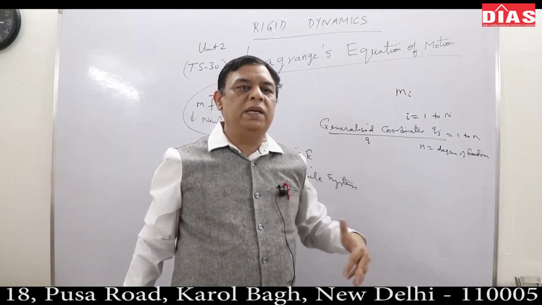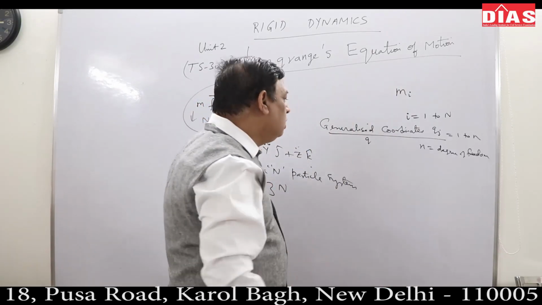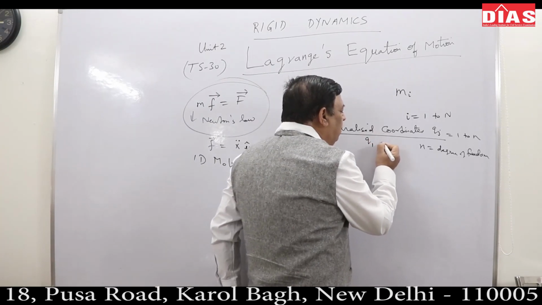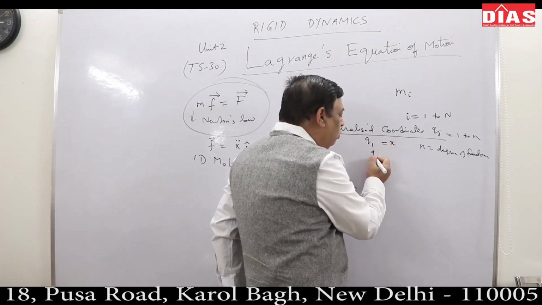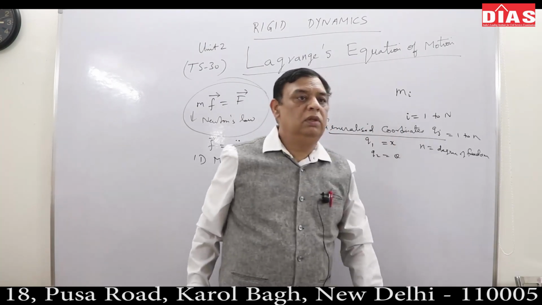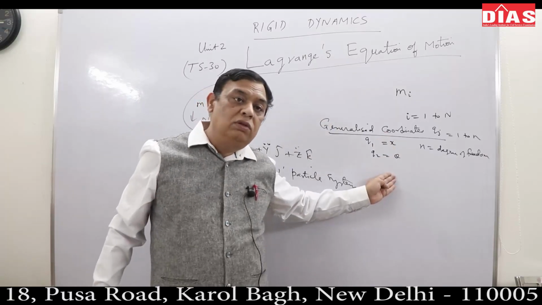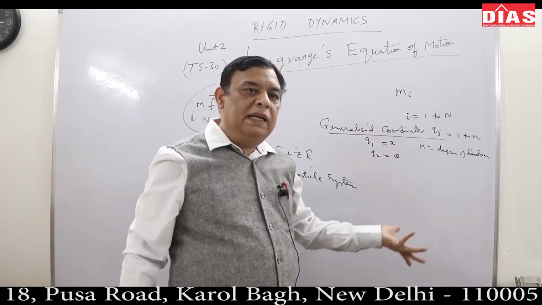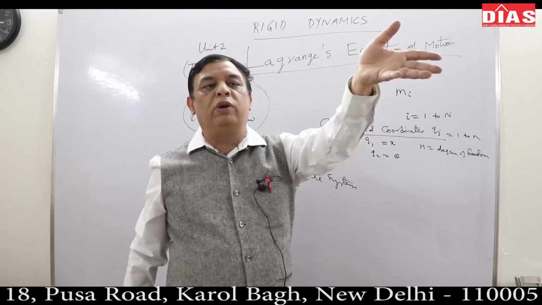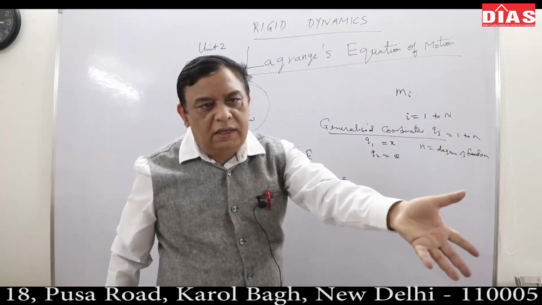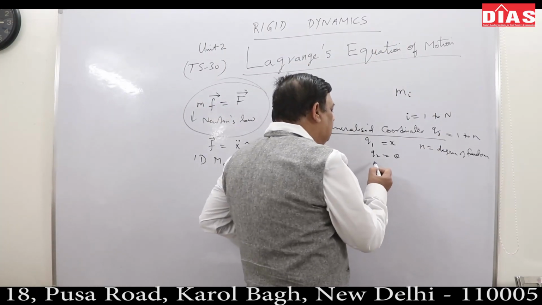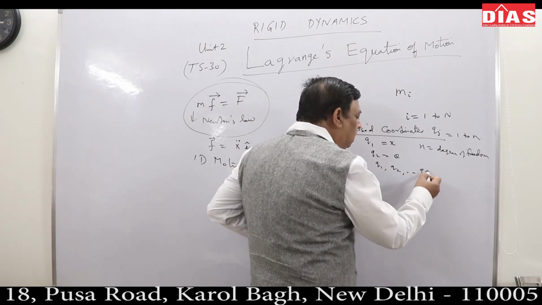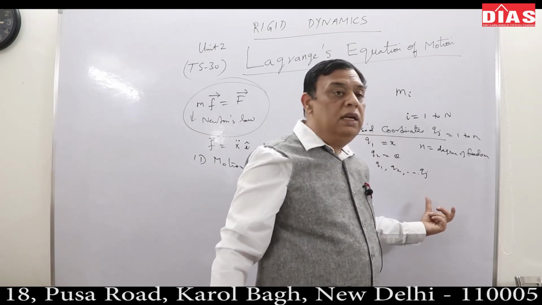How many coordinates best describe the system? The only freedom here is that I can choose Q1 as x, Q2 as theta, or r and theta I need to choose. I can choose one coordinate from Cartesian, another coordinate from the spherical system, and a third coordinate from the cylindrical coordinate system. So these are generalized coordinates. These coordinates are called Q1, Q2, Qj. J goes up to n, and n is the degrees of freedom.